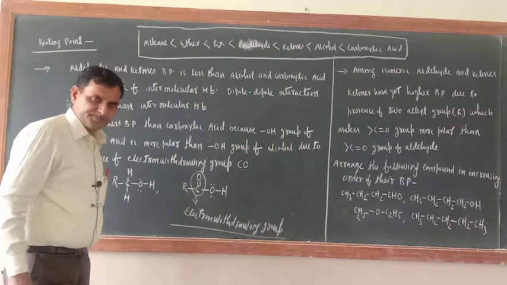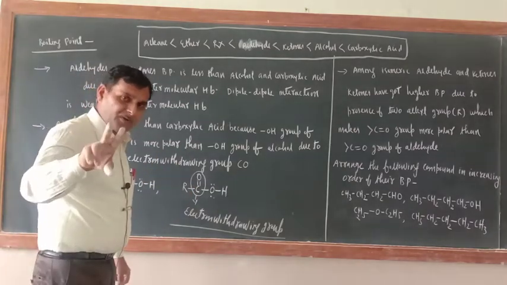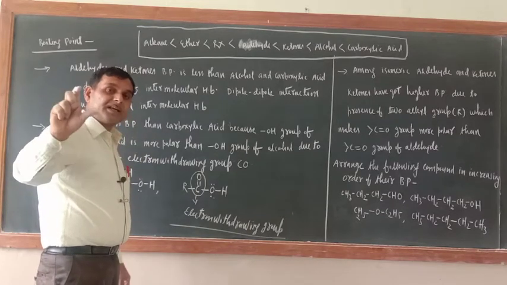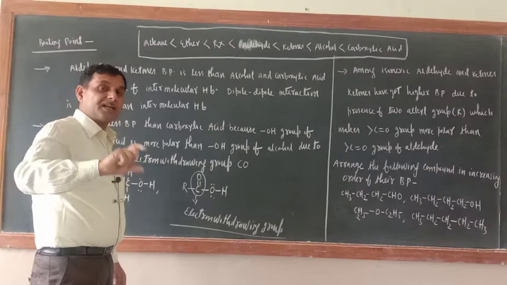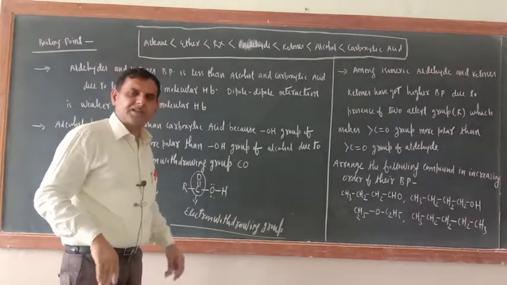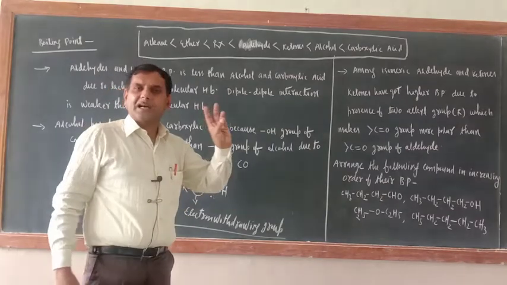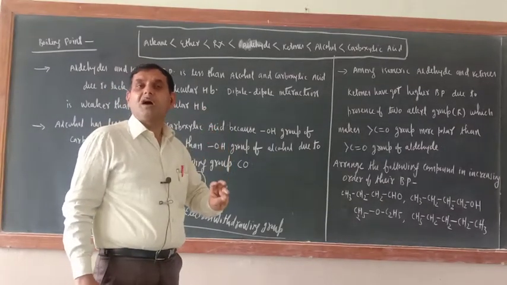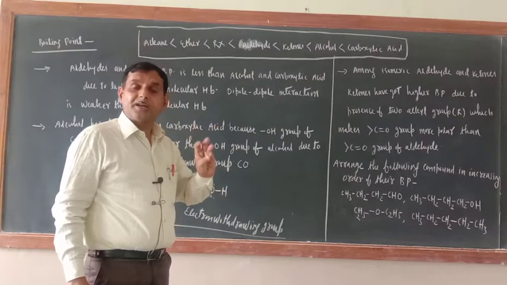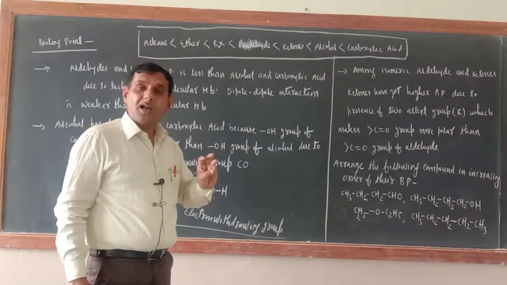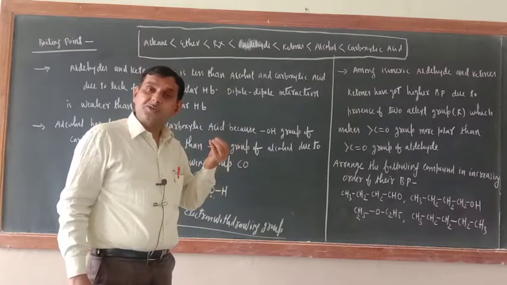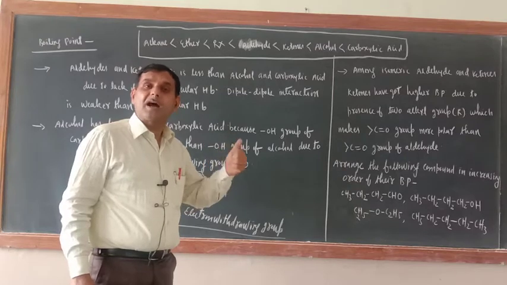Try to understand. Hydrogen bonding is formed when there is a polarity. Then only would hydrogen bonding be formed. What are the conditions for the formation of a hydrogen bond? The electronegative atom size should be small. Electronegativity should be high, and at least out of the two, one should have hydrogen.